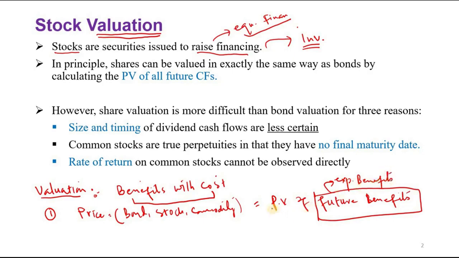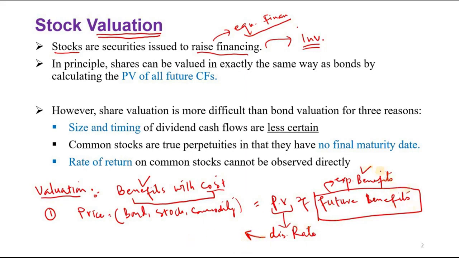And when we say present value, it means the benefits are reflected here. And how is the cost reflected? When we do the present value calculation, we need some discount rate. Discount rate is basically our cost or maybe our rate of return.